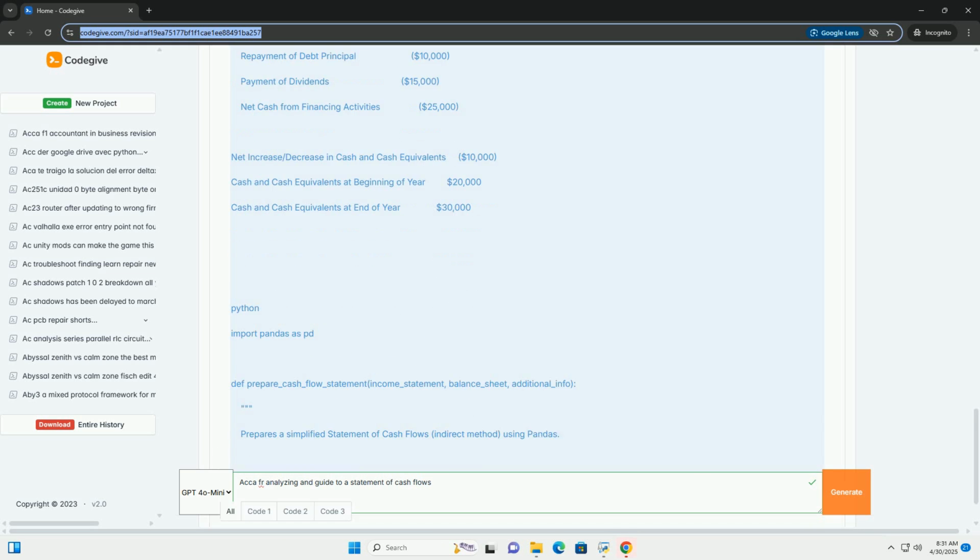Increase in accounts receivable, means more sales were made on credit, and cash hasn't been collected yet. Subtract the increase. Decrease in accounts receivable, means more cash was collected from previous credit sales. Add the decrease. Increase in inventory, means more cash was used to purchase inventory. Subtract the increase. Decrease in inventory, means inventory was sold that was previously purchased using cash.